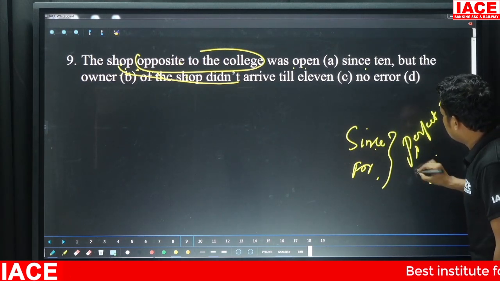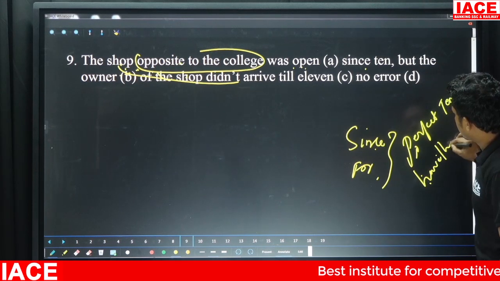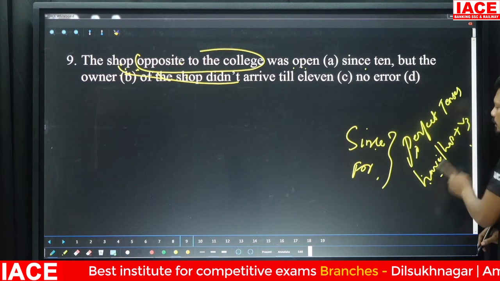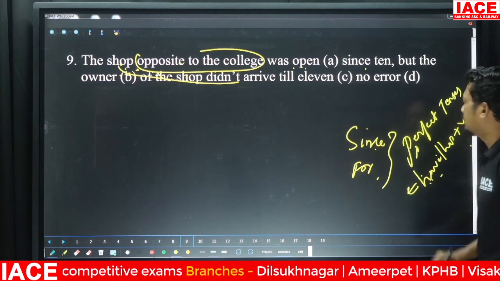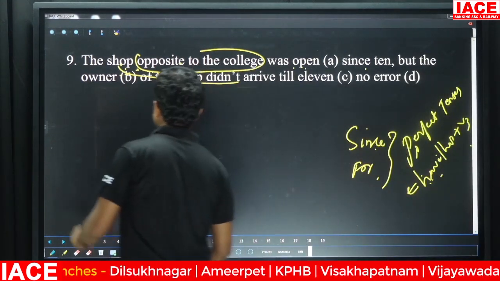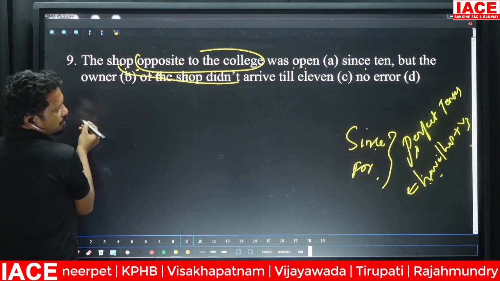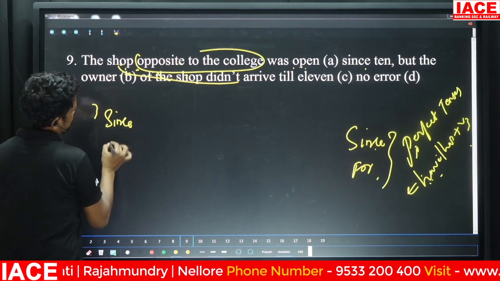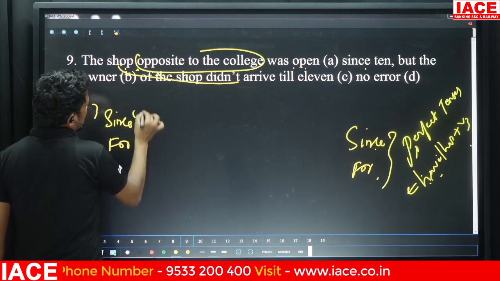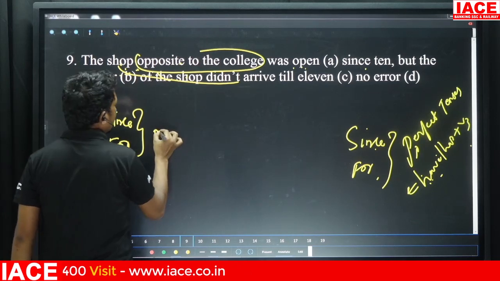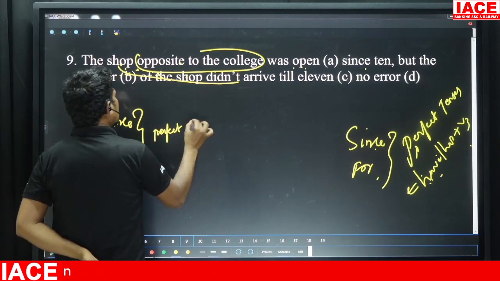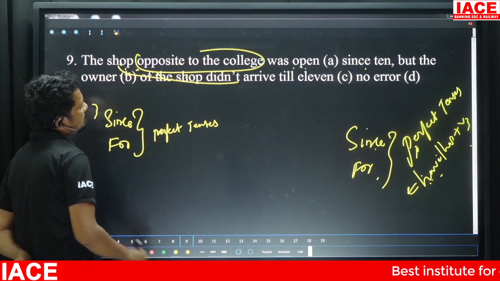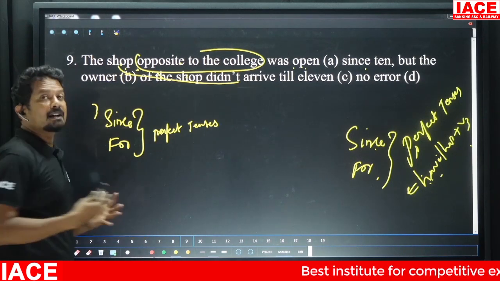When you have the helping verb have or has plus V3, it would be present perfect tense. Since and for are generally used in perfect tenses. How do we come to know that it's a perfect tense?